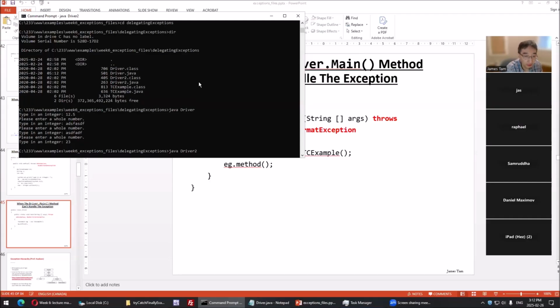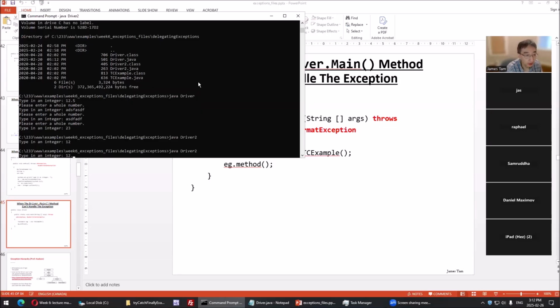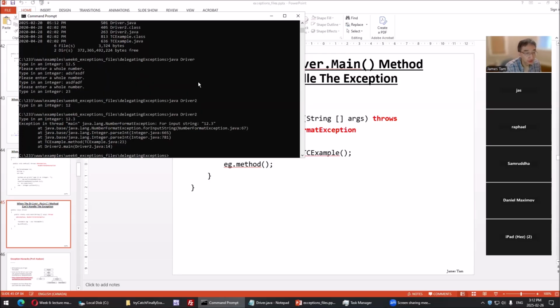Driver 2. So if we enter an integer, no problem. It returns, the virtual machine ends, Java ends. But if there's an exception, then it still flags it back. Now, what might also occur is if we have this program, like driver 2, called by another program,